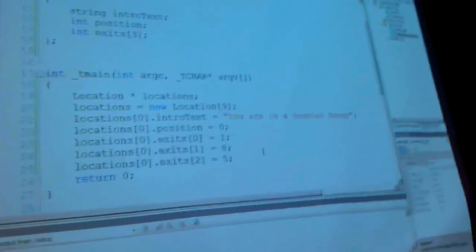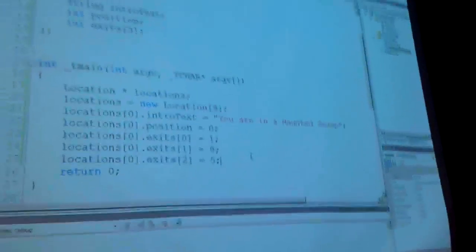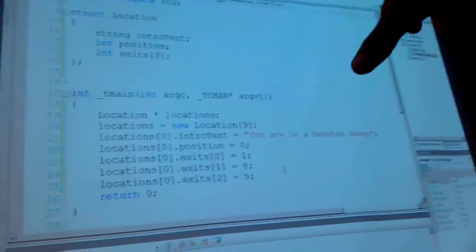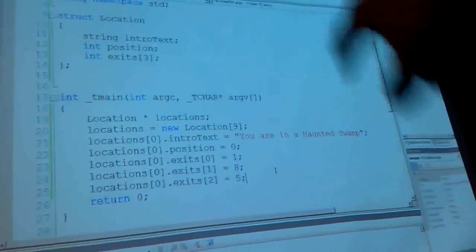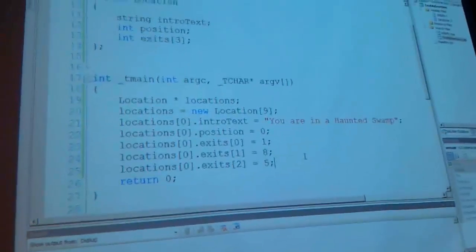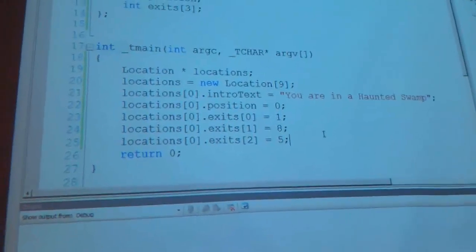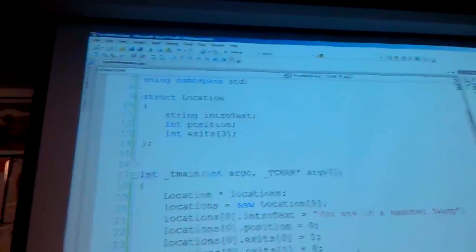Okay. Now, like I said, I just did it really quickly, so I'm going to pause and talk about this. As we move forward, the other numbers, 0 through 8, will appear, right? Correct. We will have to write out all the locations we want. We're going to make a really short text adventure, because we have to define all these ourselves. We don't want to do random stuff. As opposed to everything we've done before, we have some kind of story or setting that we want to stick with.